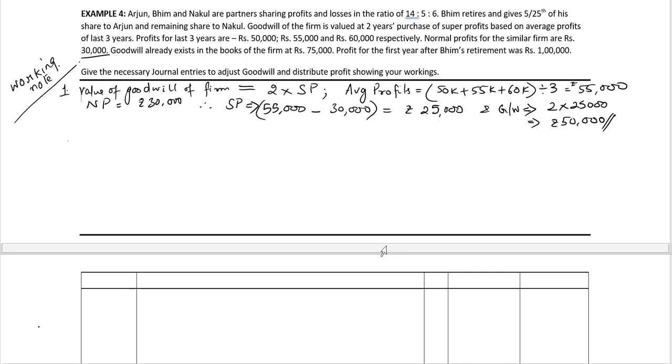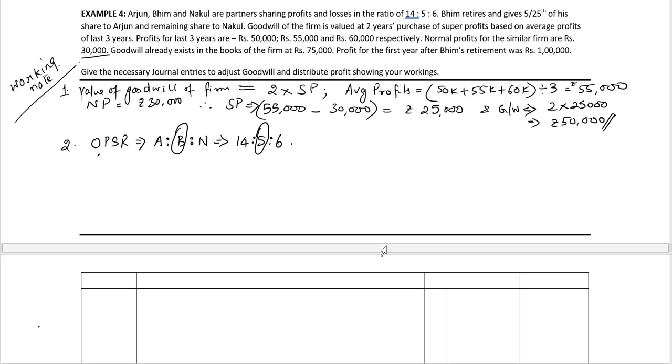The second working note is to calculate the gain of the continuing partners. As per the problem, OPSR between Arjun, Bhim and Nakul is equal to 14:5:6. Bhim retires and gives 5/25 of his share to Arjun.